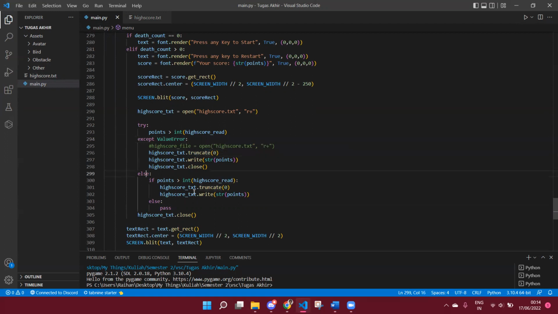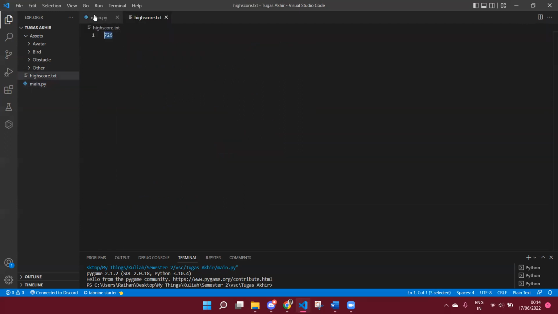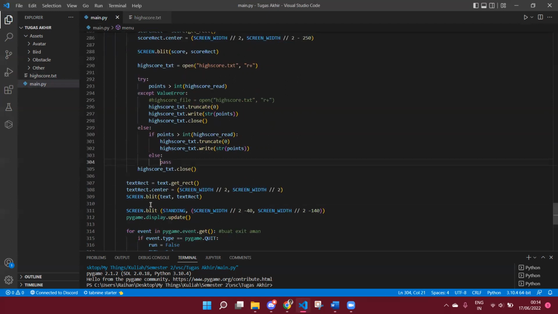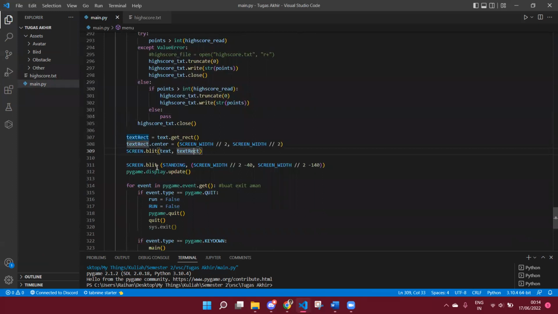For both the except and else, it will delete the content in the file and write the point that we have. But in the else, if there's no value error, if the point is not bigger than the available high score in the file, nothing will happen. And then it will blit both of the texts to the screen.